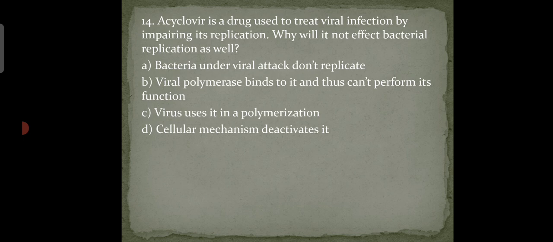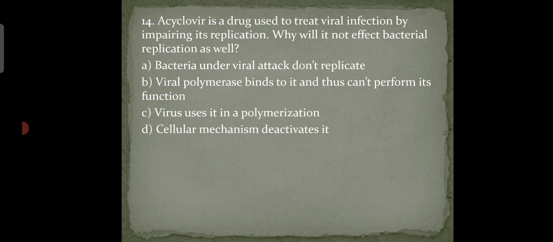So options are: A. Bacteria under viral attack don't replicate. B. Viral polymerase binds to it and thus can't perform its function. C. Virus uses it in polymerization. D. Cellular mechanism deactivates it.